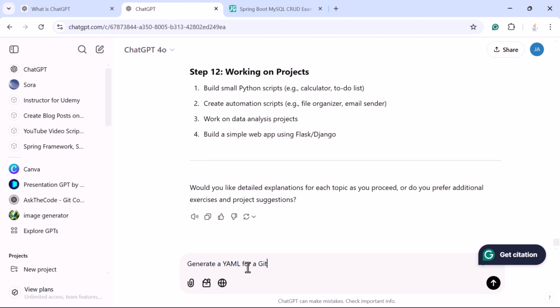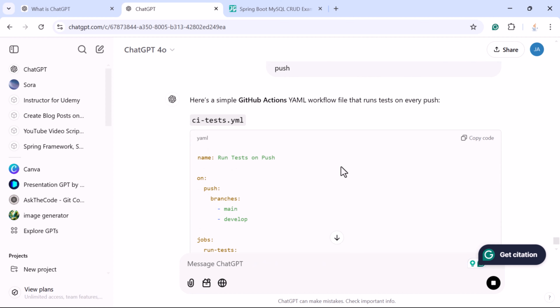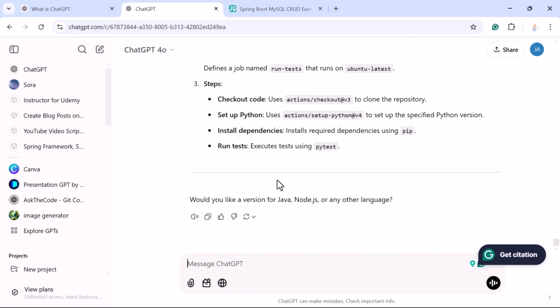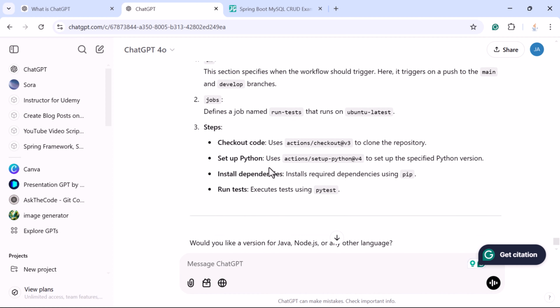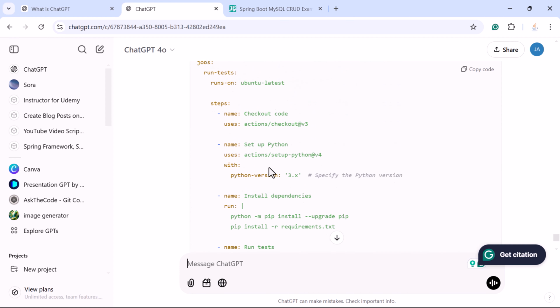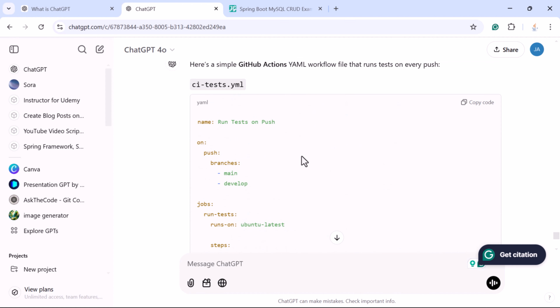for a GitHub Actions workflow that runs tests on push, and just submit the prompt. And here you can see ChatGPT provides a simple GitHub Actions YML workflow file. This YML file basically runs a test on every push, and it also provides the explanation. So you don't have to spend a lot of time. You can just copy this script and automate your task. You don't have to type the script manually every day.